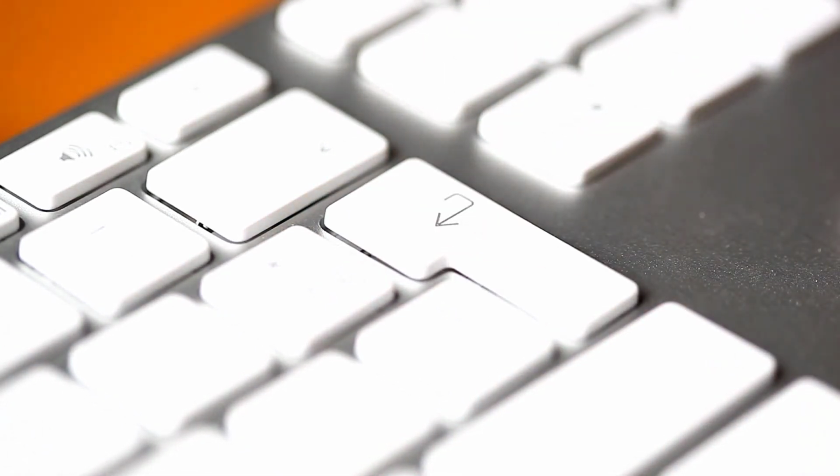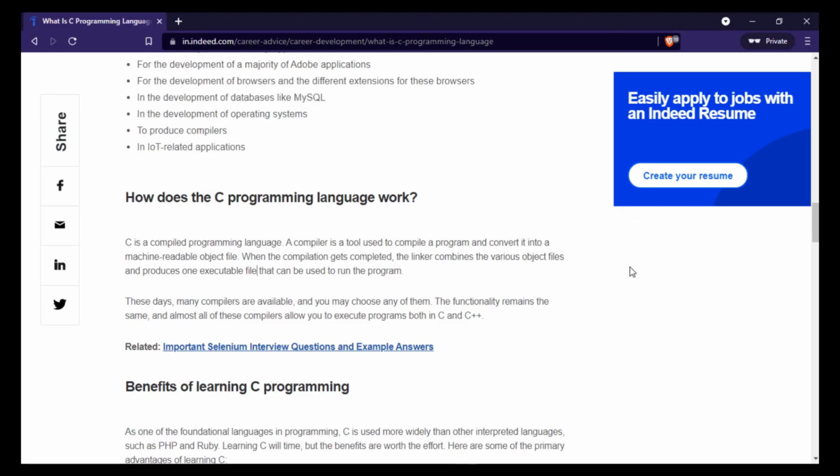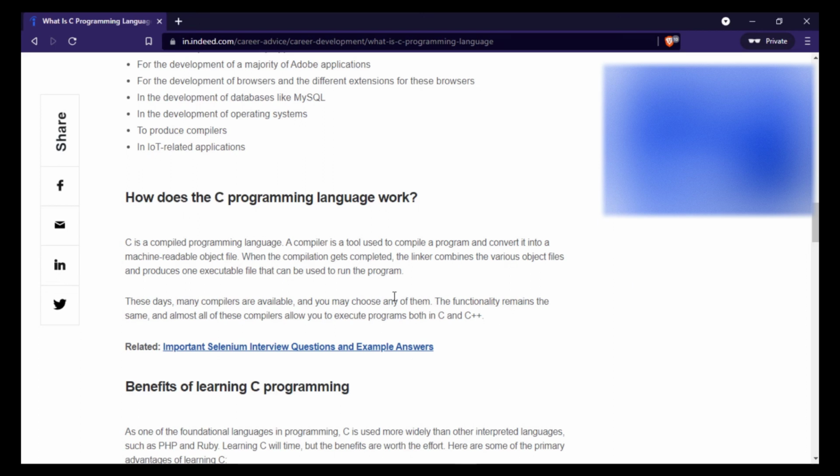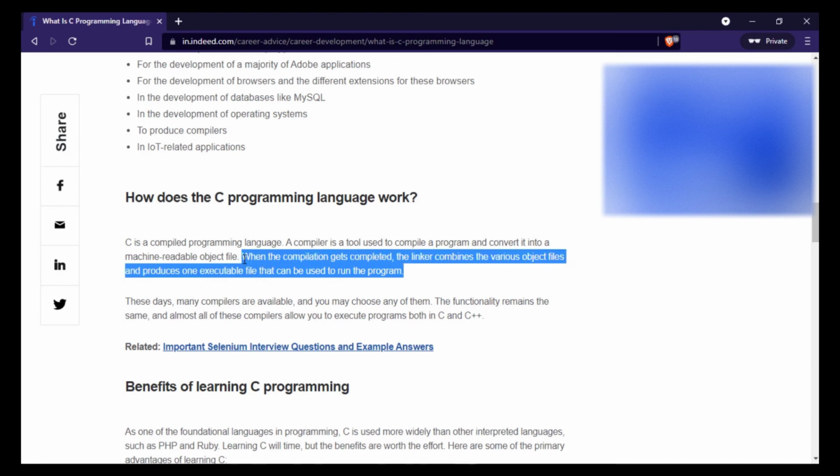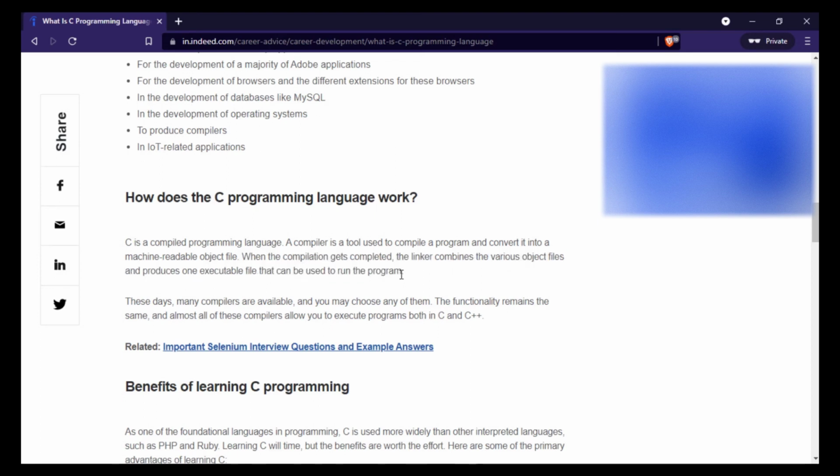The program that you had seen here in Visual Studio Code was running because it had created an executable file, a .exe file, and that file is able to perform the various operations for the input we had given. So long story short, C is a compiled language which can be compiled, and after that its user code is converted into machine code, and then it will run only if the linker combines it with the various object files and produces one executable file, that is the .exe file. So that exe file will be running.